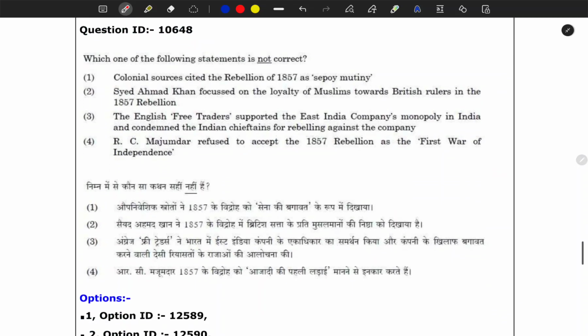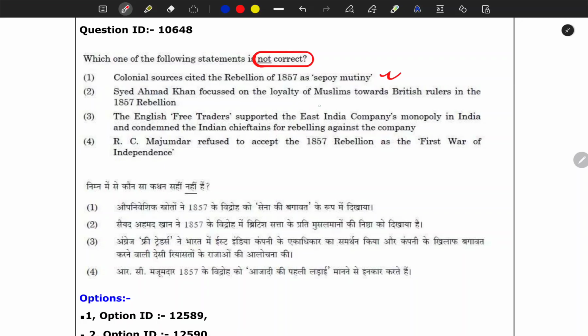Next one. Which of the following statements is correct, sorry, not correct. Here you have to mark the incorrect one. Okay. Colonial sources cited the rebellion of 1857 as Sepoy mutiny. It is correct. Why could it not be correct? They did like that.